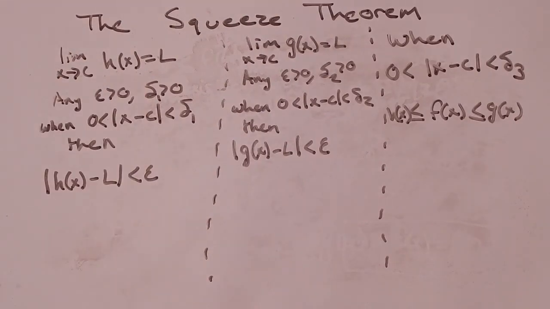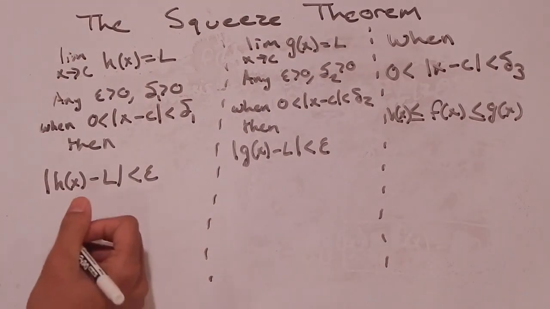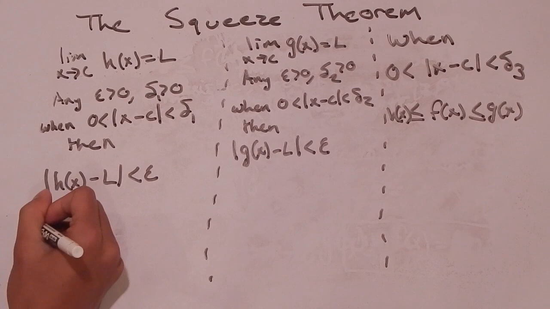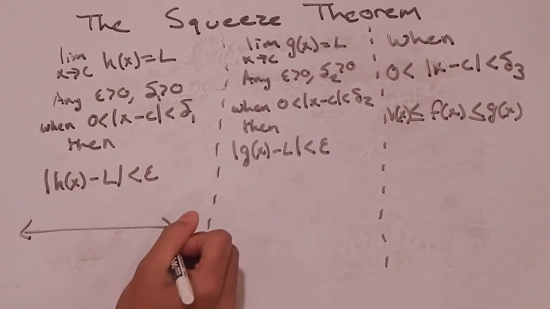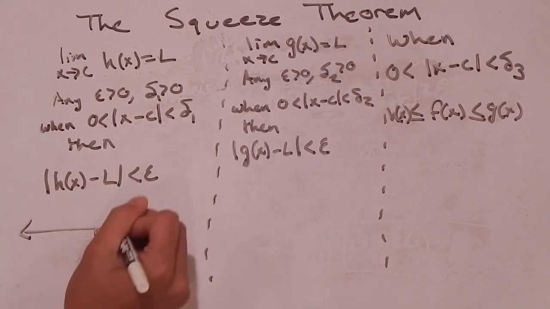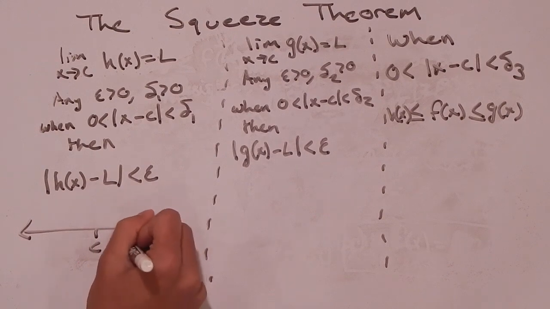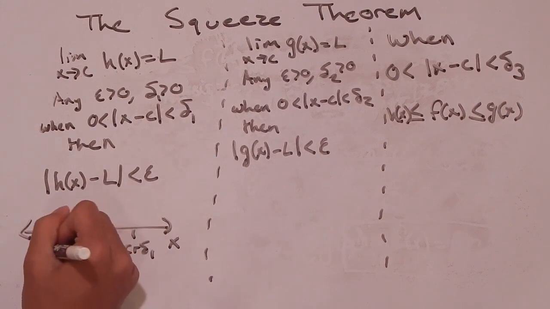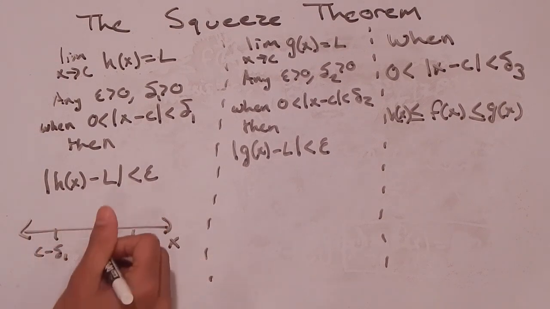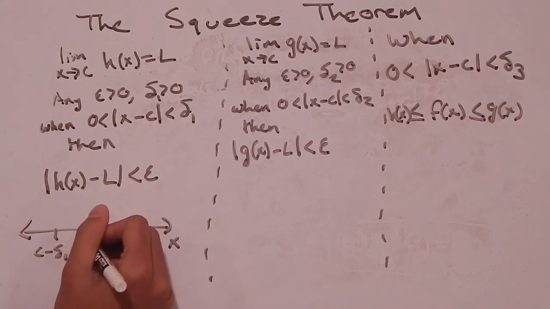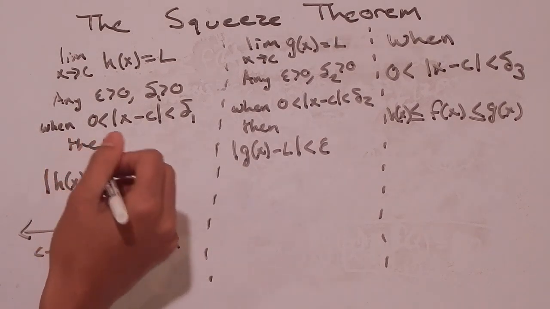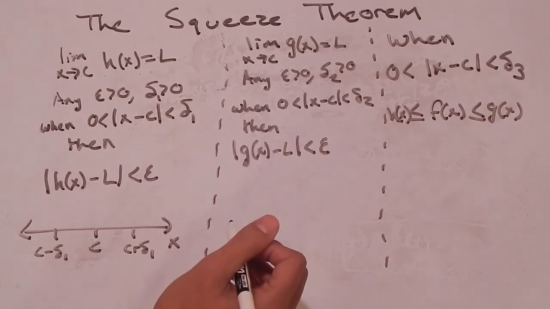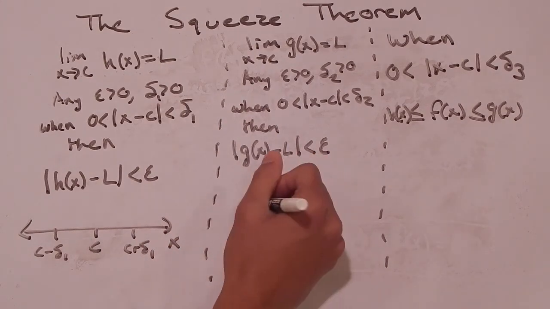So I'm going to draw some number lines for you guys so you can see what this looks like. This part is saying that if I have x values, all the x values around c, a distance of delta 1, from c minus delta 1 to c plus delta 1, except at c, all these x values, if I'm to choose any of them, the absolute value of h of x minus L will be less than epsilon. Okay? Same here.